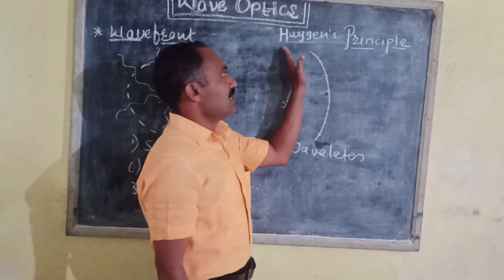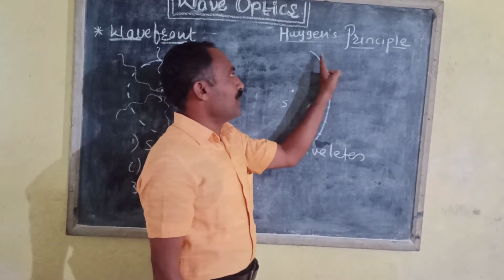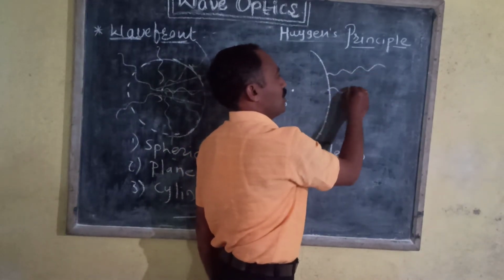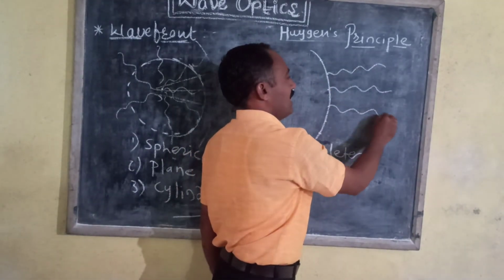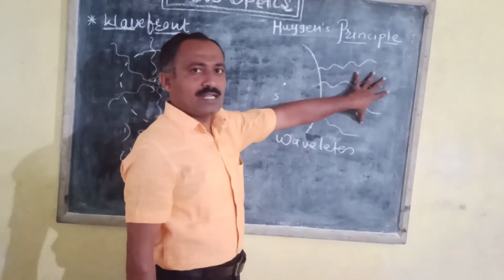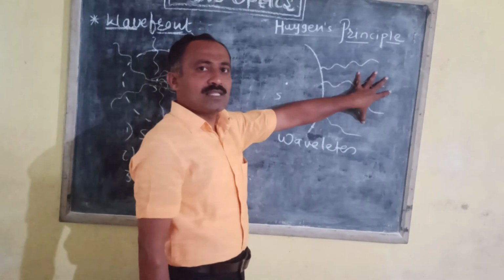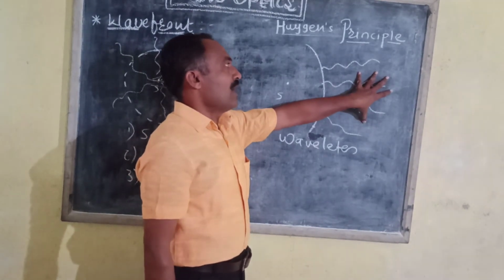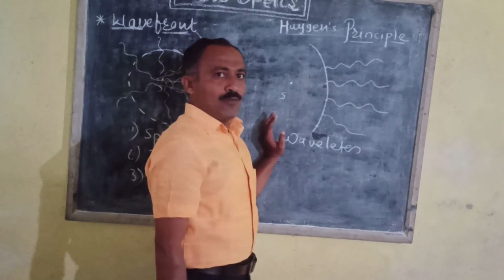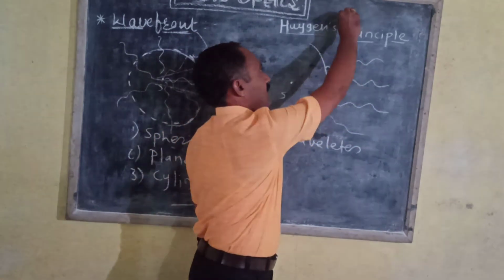That means every point on this wavefront acts as a secondary source of light, emitting light waves in all possible directions, and these secondary waves are known as wavelets. It is possible to draw the new wavefront at a later instant.